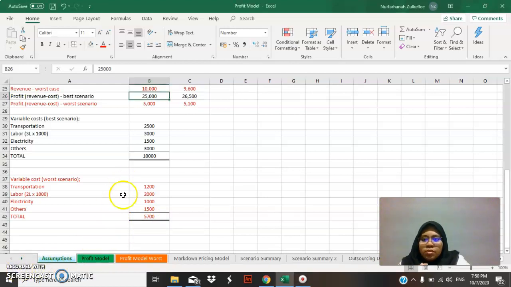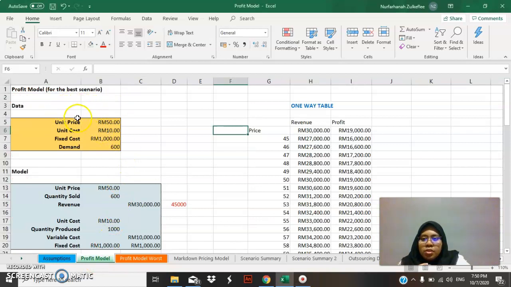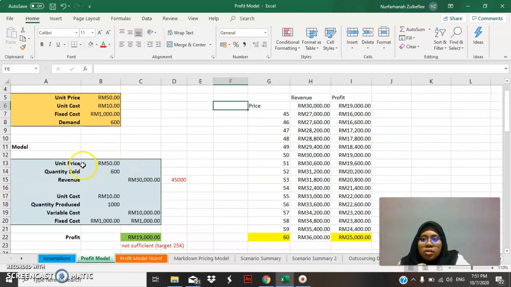So next is the profit model. In this profit model, there are the unit price, the unit cost, the fixed cost, and the demand. This is the data I get from my assumption. The unit price is 50 ringgit. The quantity sold, which is the demand, I took the lower one, which is the minimum between B8, the demand, and the quantity produced. So from both of these, I need to take the lower one. So I took demand, and the revenue is 30,000.